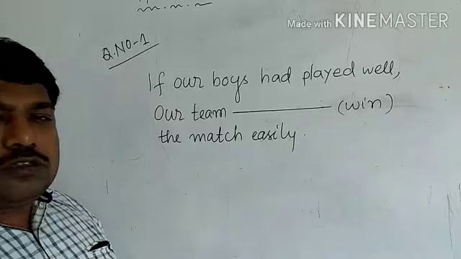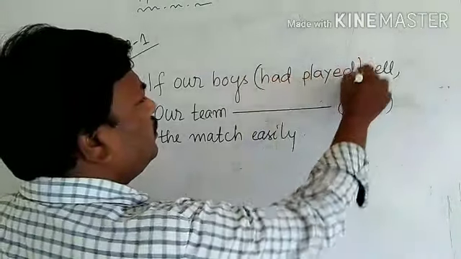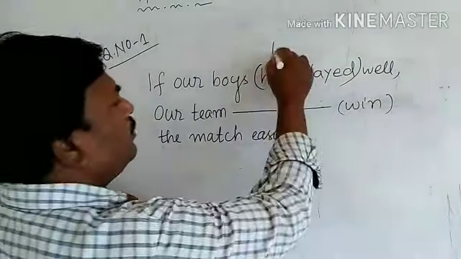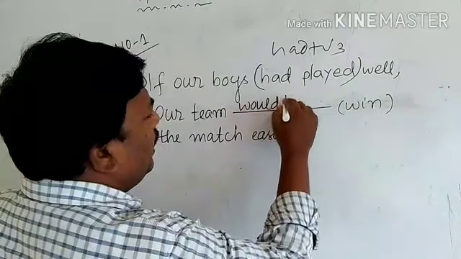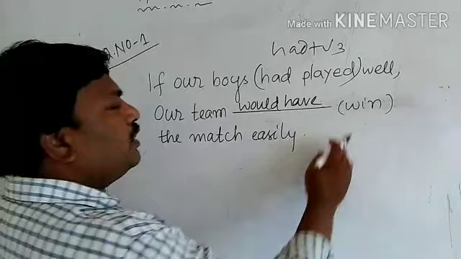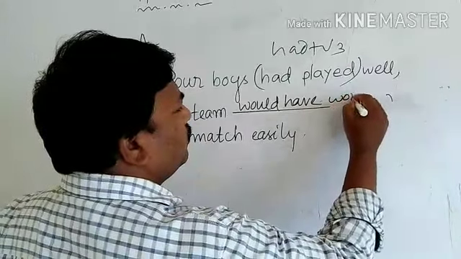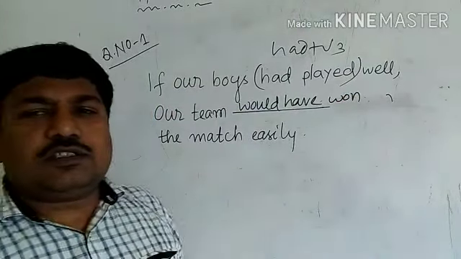In the if clause, what is the verb? Had played, means had plus V3. You know the rule, last class we discussed. In the main clause, we have to use would have plus V3 because in the if clause, had plus V3 is there. So you have to write would have V3 of win, which is won. We got the answer.